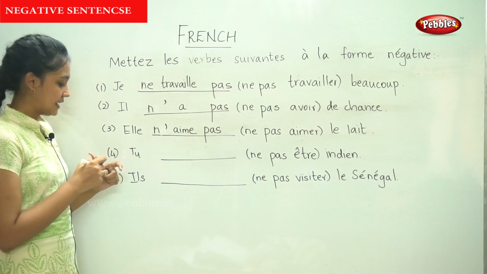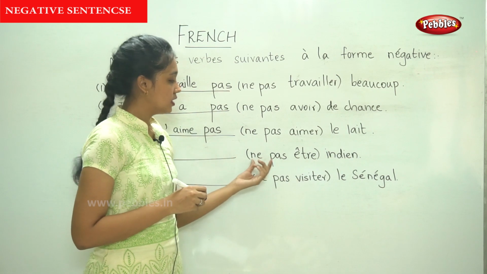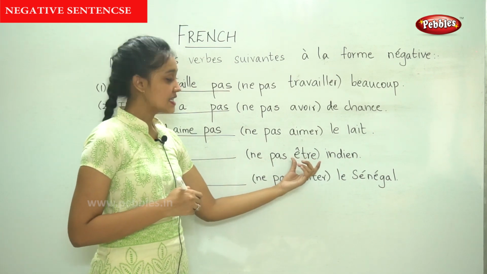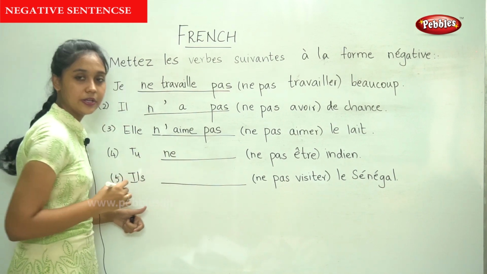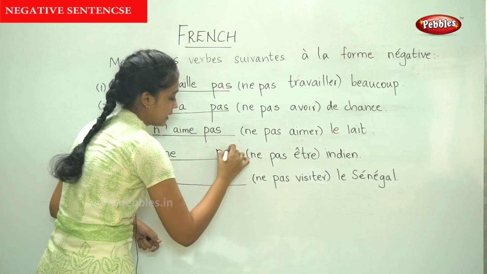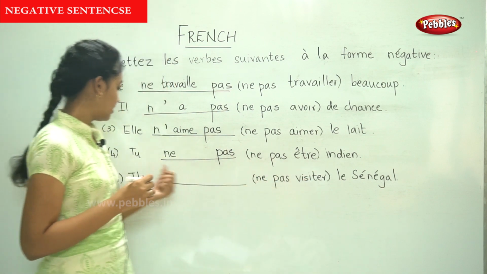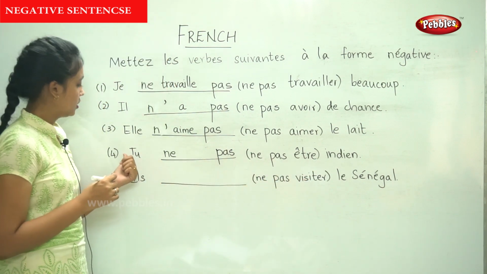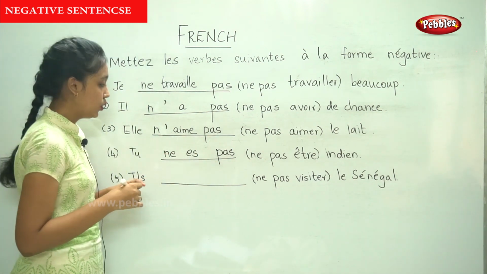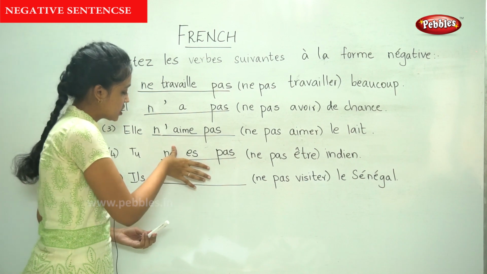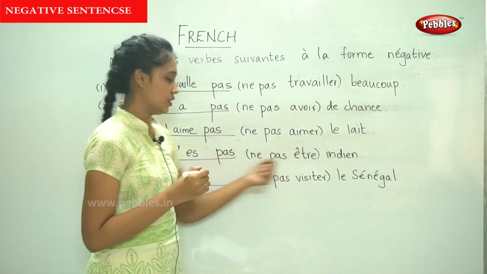Now the fourth sentence, tu dash en diem. So the verb given is être. So to write it in the negative form, we write ne before and pas after. Now we need to conjugate être for tu. So tu es. And now again there is a vowel clash. So tu n'es pas un lion.